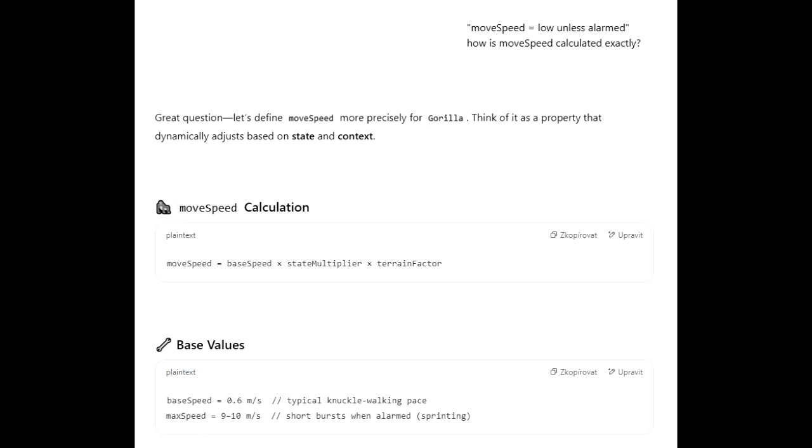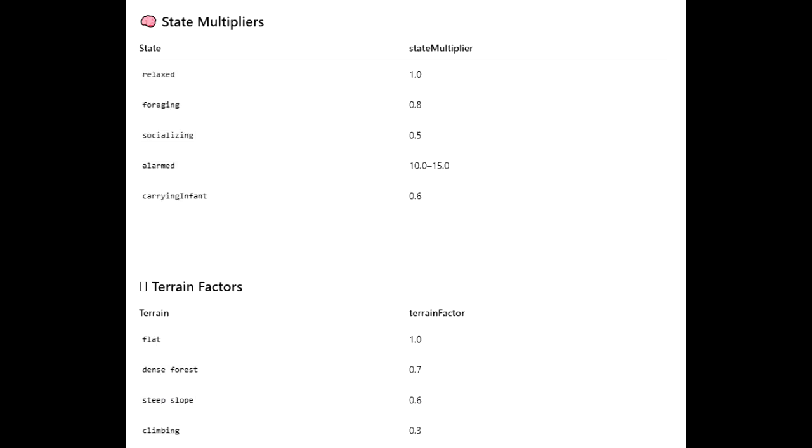Exactly. They define base values like constants for typical and max speed. Then, lists of state multipliers. Is the gorilla relaxed? Foraging? Alarmed? Each state gets a number, a multiplier. Alarmed state equals higher speed multiplier.